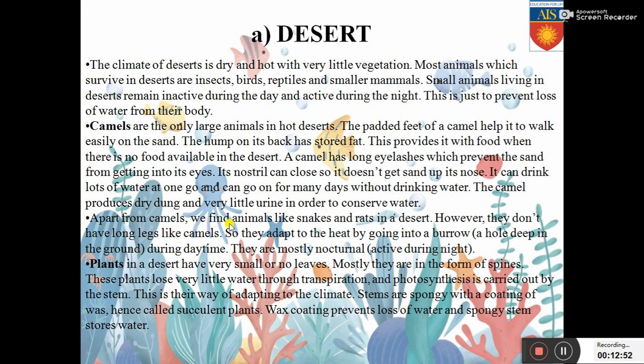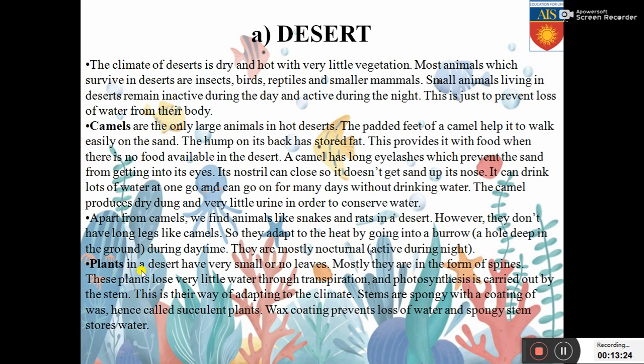Apart from camels, we find animals like snakes and rats in a desert. However, they don't have long legs like camels, so they adapt to the heat by going into a burrow. A camel cannot live in a burrow because it has very long legs. But other animals like snakes and rats don't have long legs, so they can adapt to the heat by living in a burrow, which is a hole deep in the ground, during daytime. They are mostly nocturnal. What is the meaning of nocturnal? They are active during the night, because in the day, if they are more active, they will lose a lot of water.